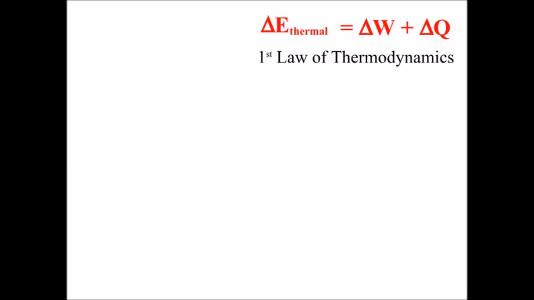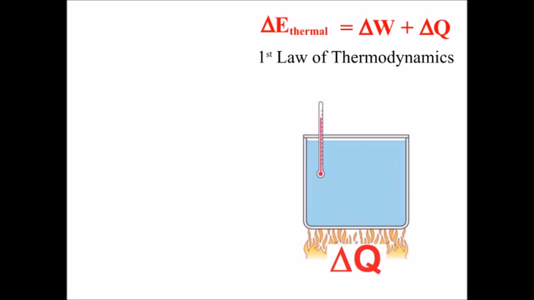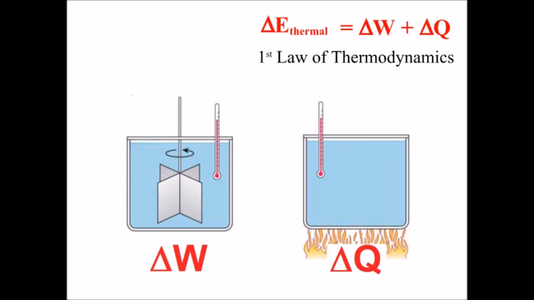To tackle the second law of thermodynamics, we'll need the first. Energy is conserved. Delta E equals delta W plus delta Q. In short, there are 2 different ways to change the temperature or the thermal energy of a system. You could add heat to it, fire. That's not surprising. But you could also do work on the system. You could stir the water.